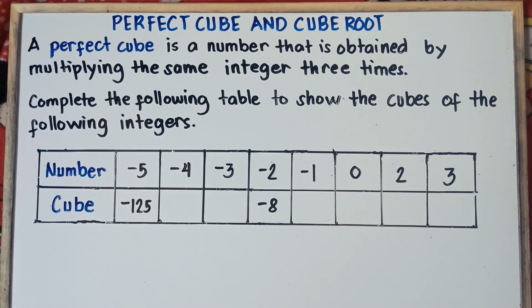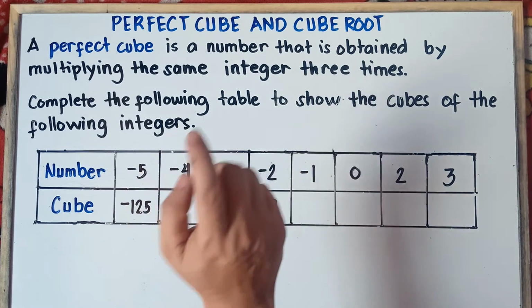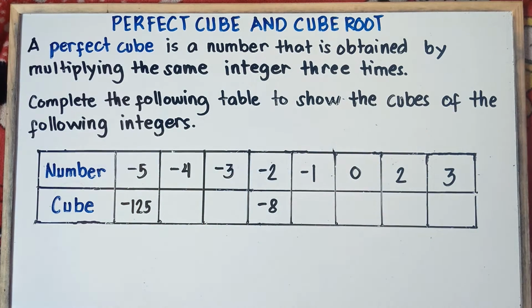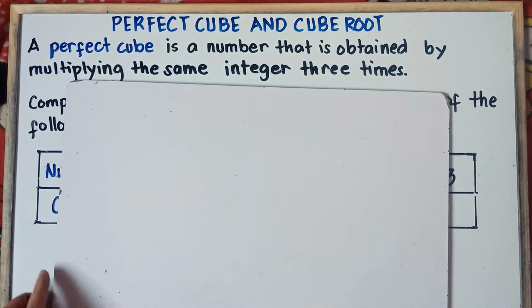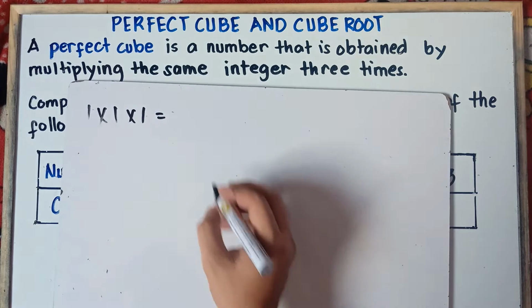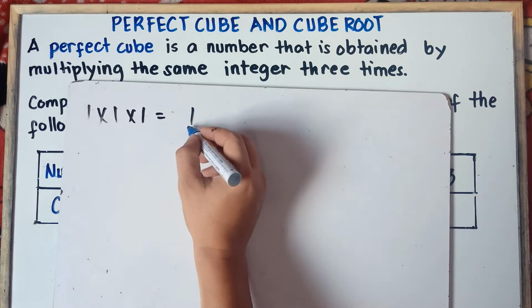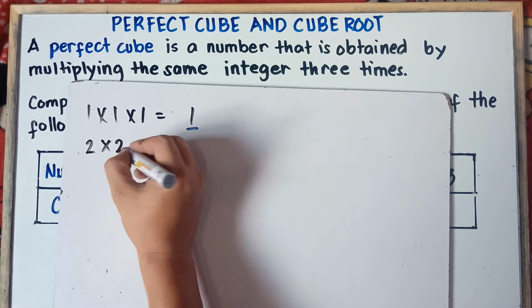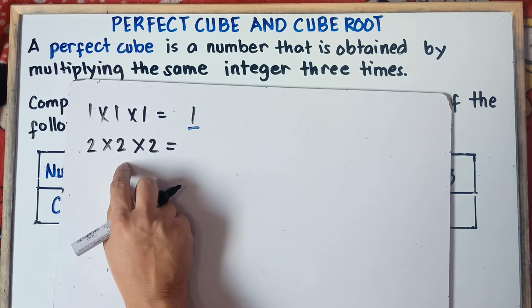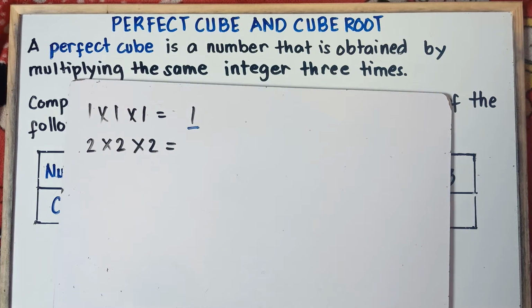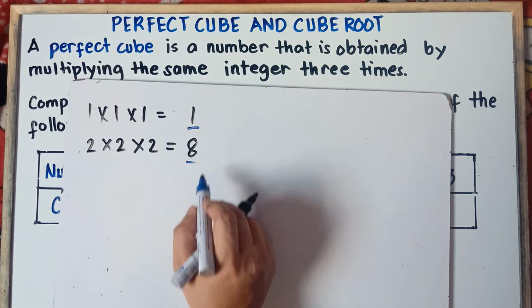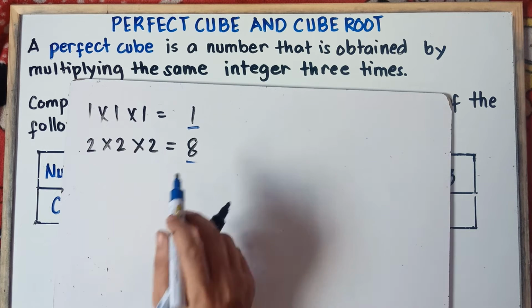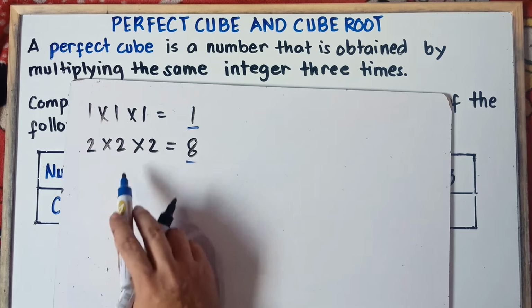So let's start with a perfect cube. Now, a perfect cube is a number that is obtained by multiplying the same integer 3 times. Let me just explain that, class. Example, if I say 1 times 1 times 1, the answer is 1, right? Now, 1 here, class, is what we call a perfect cube. Another example, class, if I say 2 times 2 times 2, of course, 2 times 2 is 4, times 2 is 8. And 8 there, class, is what we call a perfect cube. It is a number obtained by multiplying the same integer by itself 3 times.